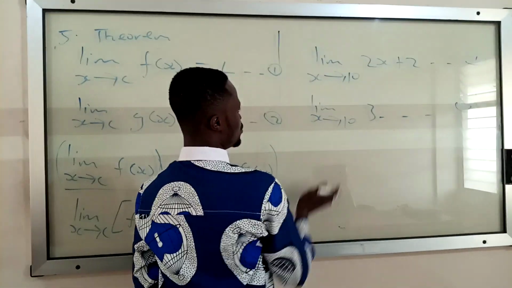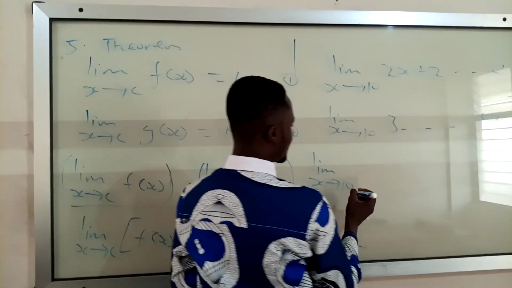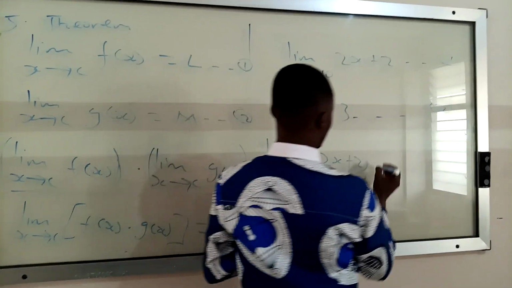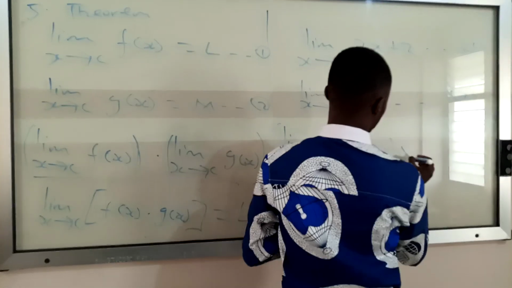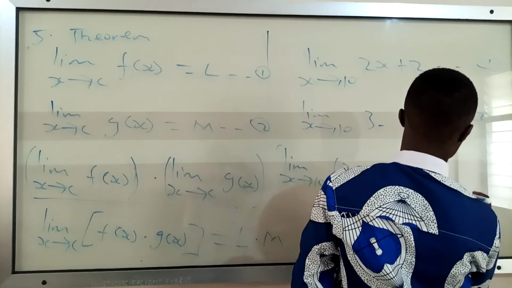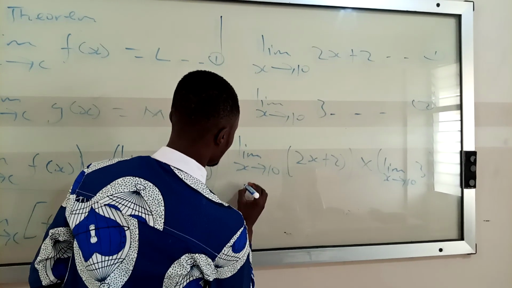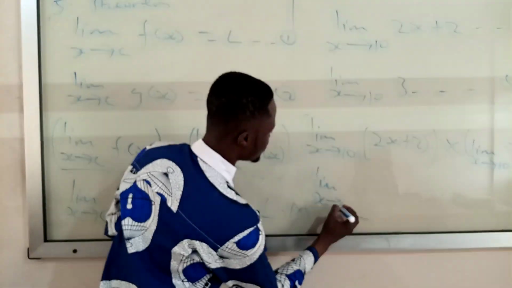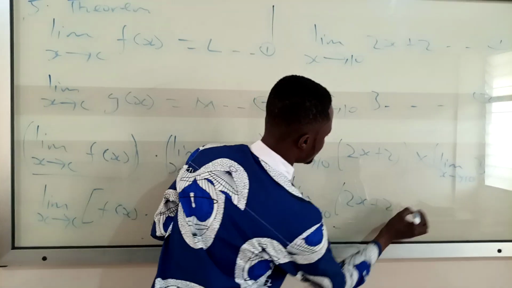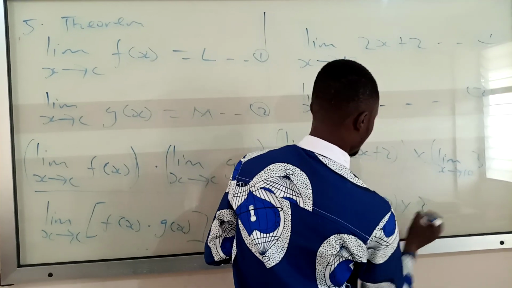It is simple. So you're going to get the limit as x approaches 10 of 2x plus 2, the whole of this one, times the limit as x approaches 10 of 3. And here you can also write them as the limit as x approaches 10 of the whole of this one times 3.